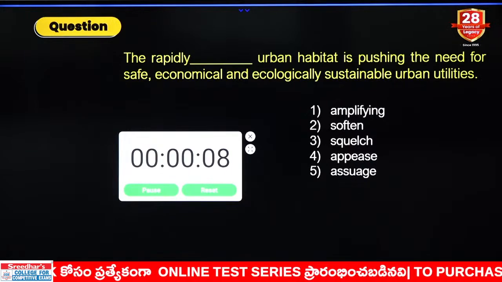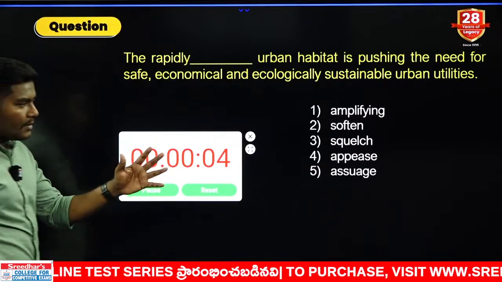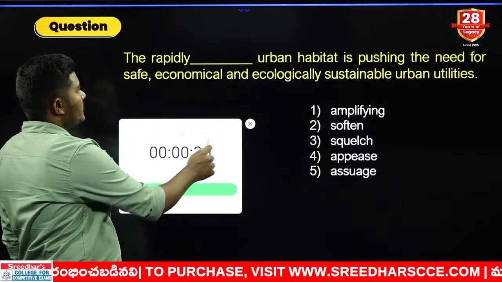This is odd one out. This is odd one out. If you know the odd one out rule, you can get it. Go with the meaning based. Okay. Yes. Look at this combination.